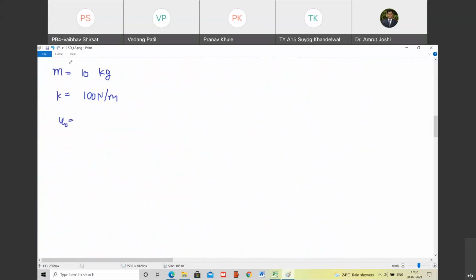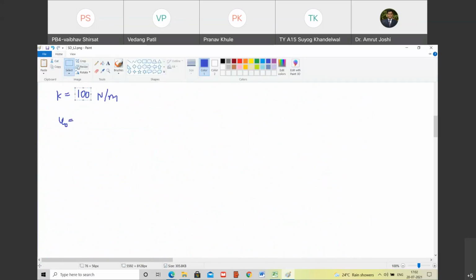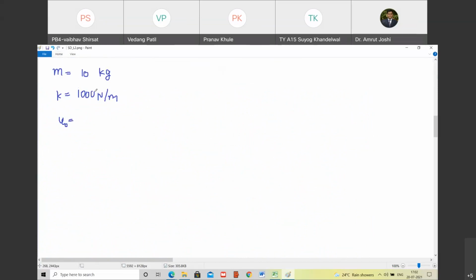Yes. So let us make it a little more stiff. Instead of 100, I will say it is 1000. Are you with me? Yes, sir. So 1000 Newton per meter is the stiffness, let us say. And U0 is 50 mm. Happy? Yes. Now you should be careful. Somewhere I am specifying the unit of length as meter and somewhere as mm. So the onus of converting everything into a single system of units is on you. Are you with me? Yes, sir.